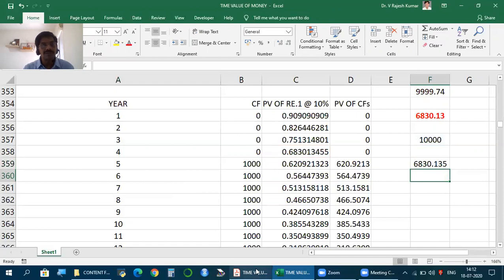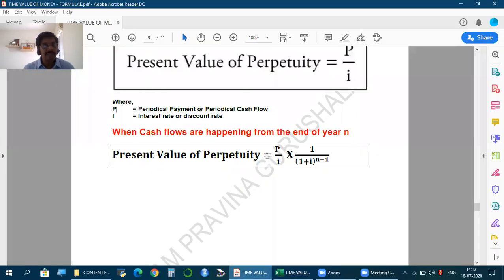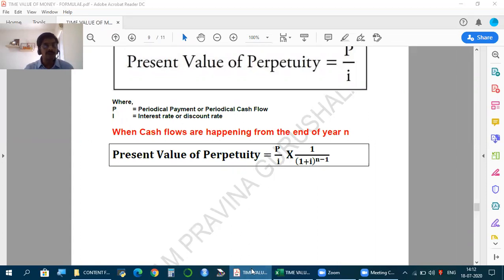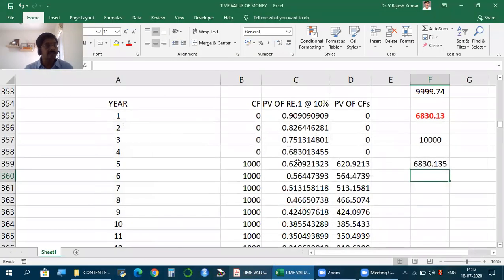But what is the formula then? P by I, 1,000 by 10% into 1 by 1.1 to the power of, since it is happening from fifth year onwards, n minus 1, 5 minus 1, 4. So you can apply the formula or make your direct calculation. Now this is what you should know about perpetuity, present value of perpetuity.